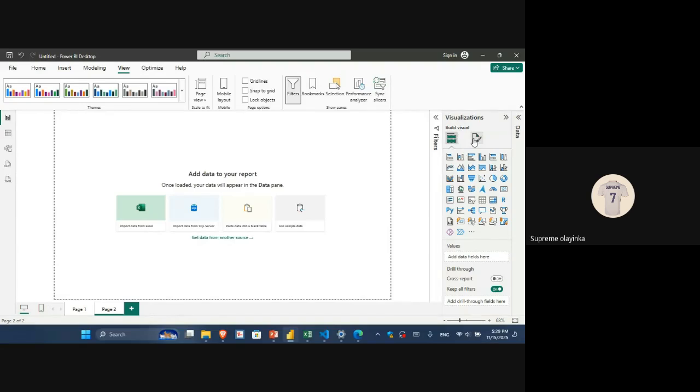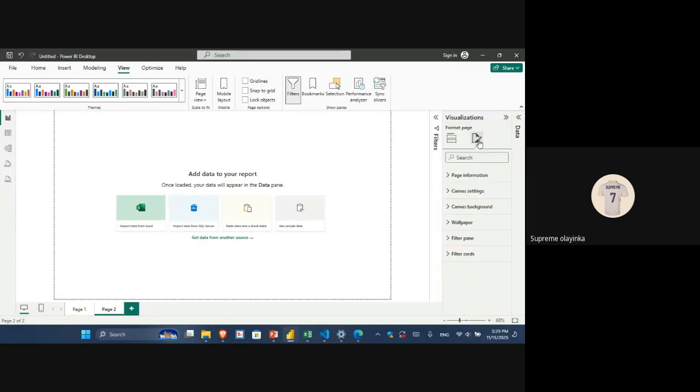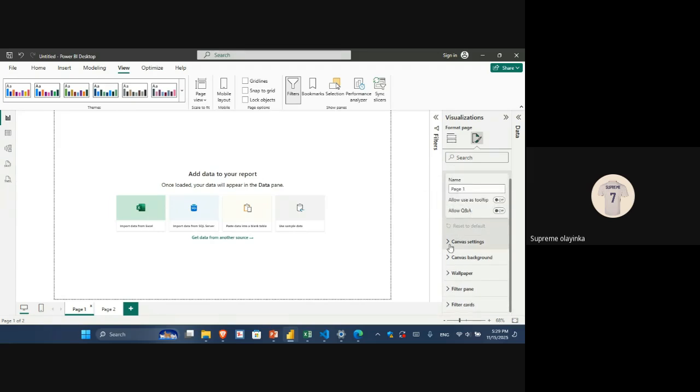So now the first thing is we want to customize our page. So we have the first one, this format page. Can we see the first thing we have is page information. You can see I'm already on page 2. If it is page 1, you can see I'm now on page 1. So we have something we call tooltip, which I'll explain later. So we have canvas setting. What is canvas again? We don't call it canvas, but Canva. So this is our workspace, right?